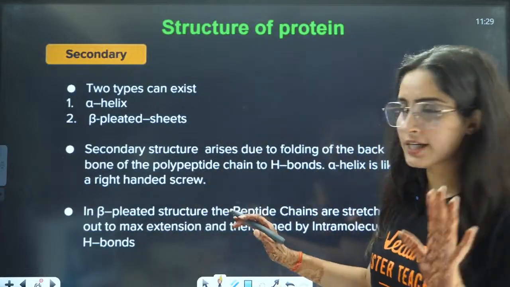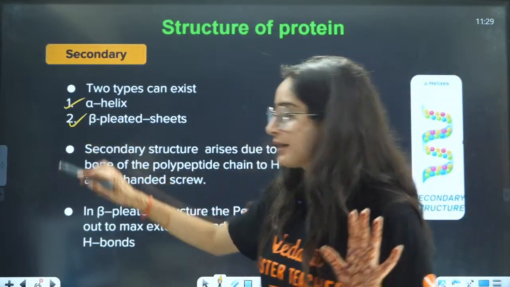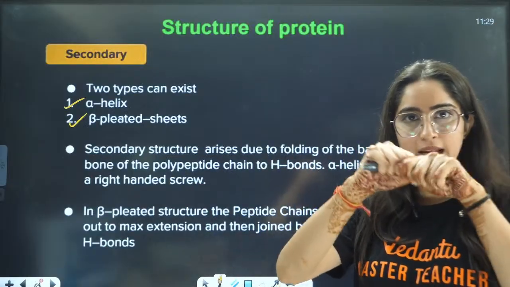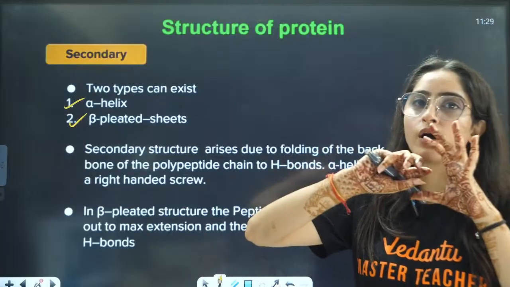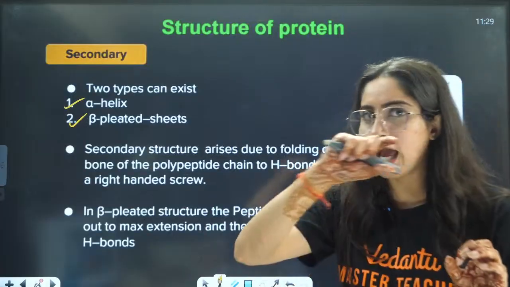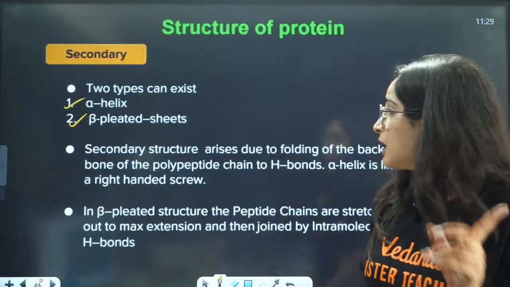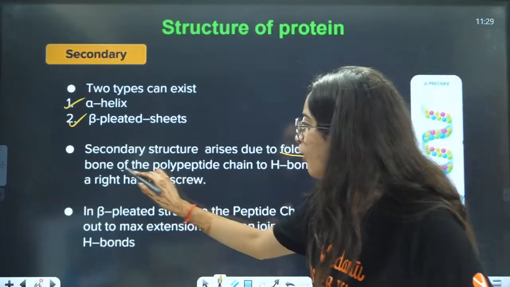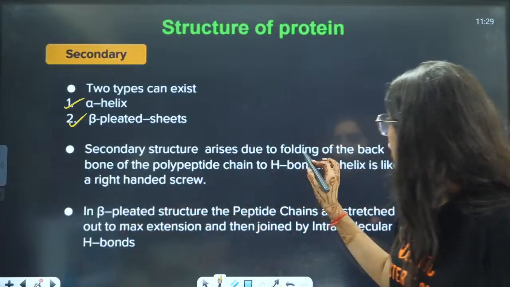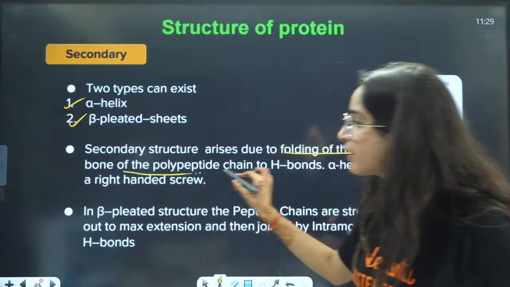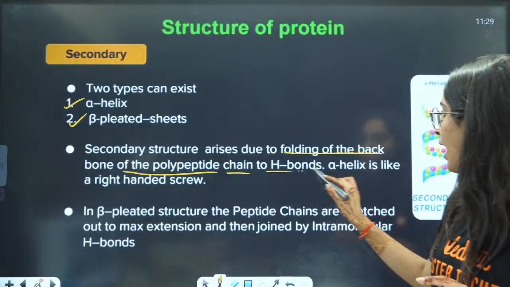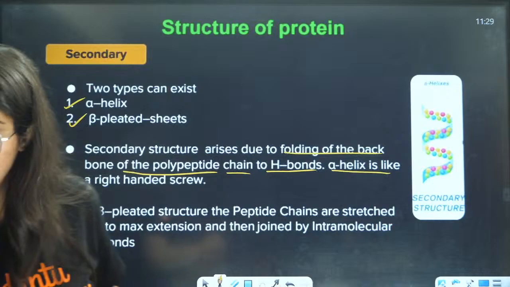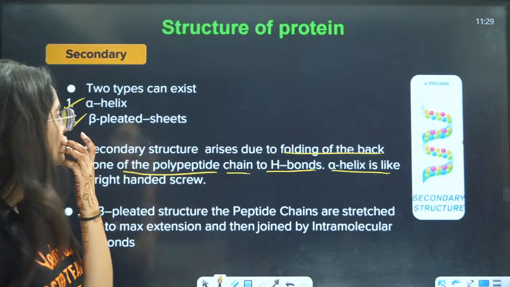That means there are alpha helix and beta pleated sheets. So now let us see what will happen. Once amino acids are linked together, right? They have formed a peptide bond and they have a chain, right? That is the primary. Now in the secondary structure, this arises due to folding of the backbone of the peptide chain due to hydrogen bonds. Alpha helix is like a right-handed screw. So basically two kinds of structures you will have.